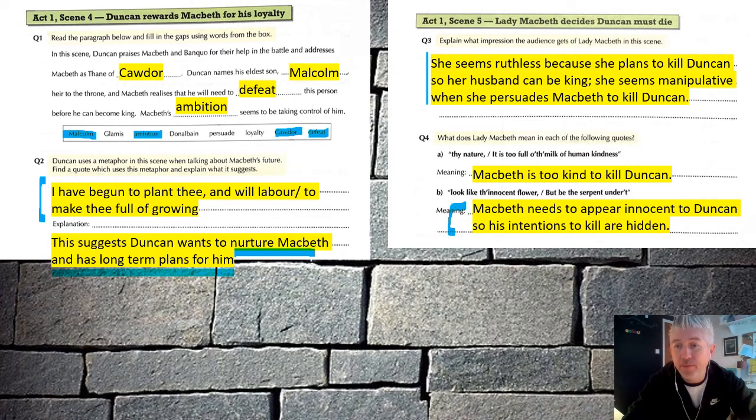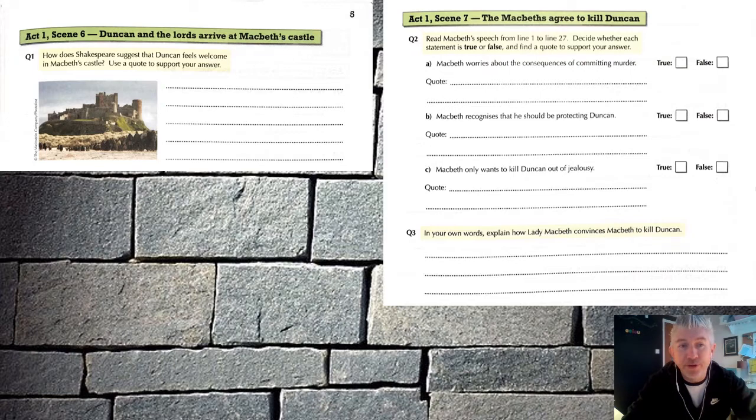Move on now into the final set of questions. So, Act 1, Scene 6. Just one question here. How does Shakespeare suggest that Duncan feels welcome in Macbeth's castle? Use a quote to support your answer. So, go to the text and find the bit at the beginning of Act 1, Scene 6, where Duncan and Banquo, but you're mainly looking at Duncan here, how Duncan feels welcome. What does Duncan say about the castle, basically, that makes it seem like he's happy to be there?